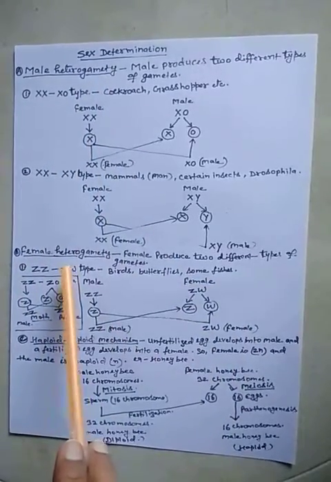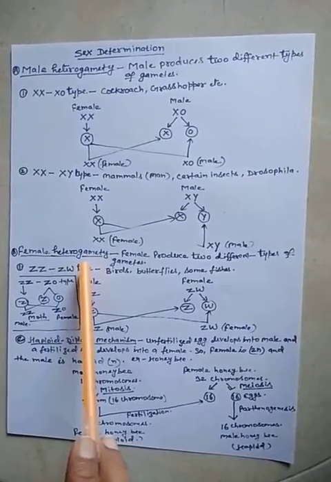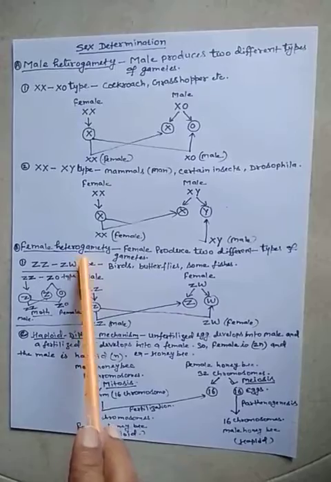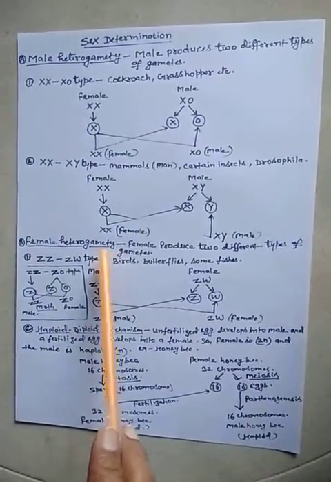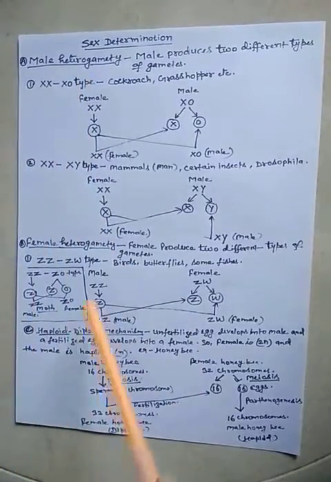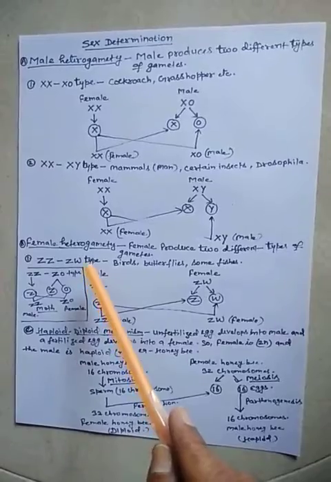In some organisms, the female produces two types of gametes, or two types of eggs, and this is called female heterogamety. These are the two conditions observed by scientists in sex determination.